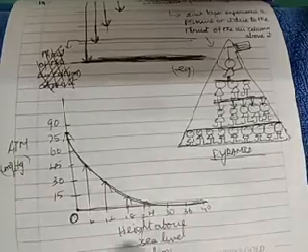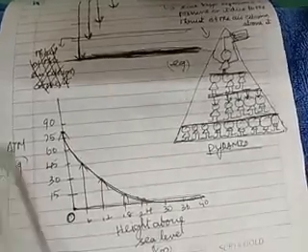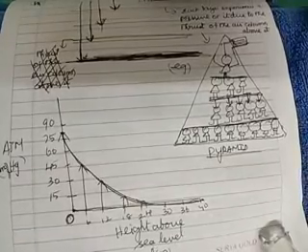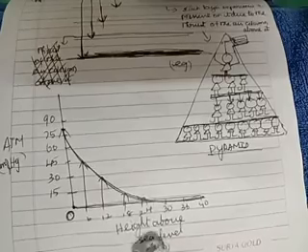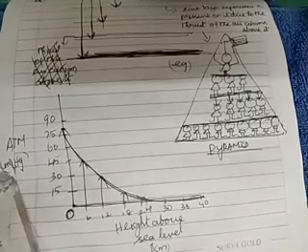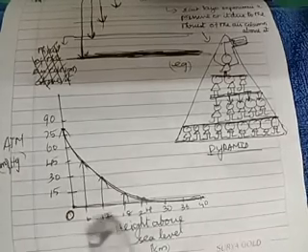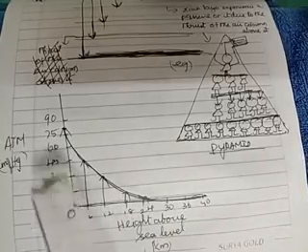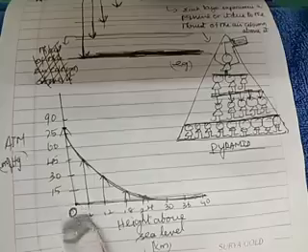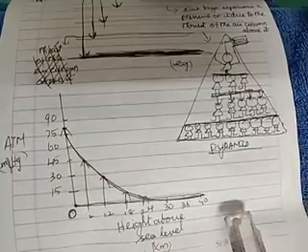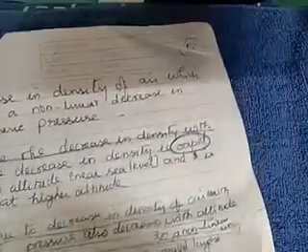So this diagram or the graphical representation is very, very important. What you have to do is, you have to mention clearly what is in the x-axis and what is in the y-axis, and explain how the atmospheric pressure keeps on varying with the altitude. Okay. So let us go to the next point here.